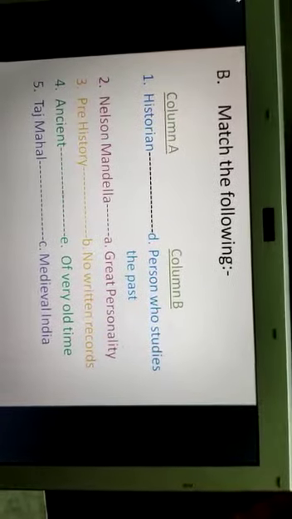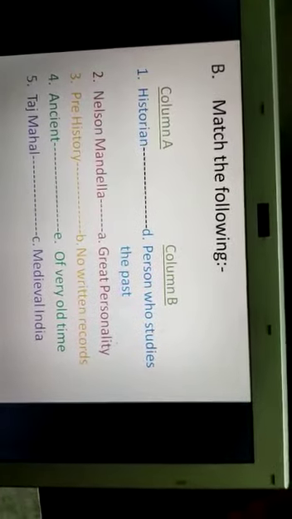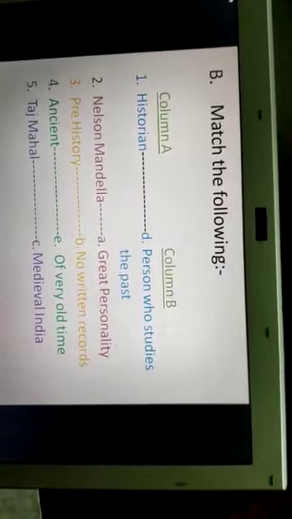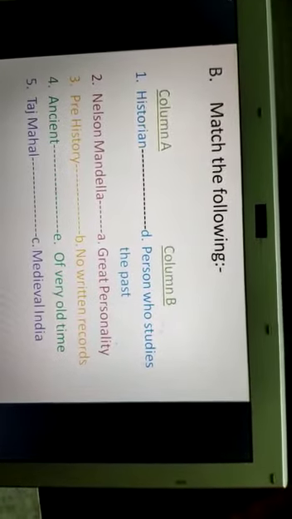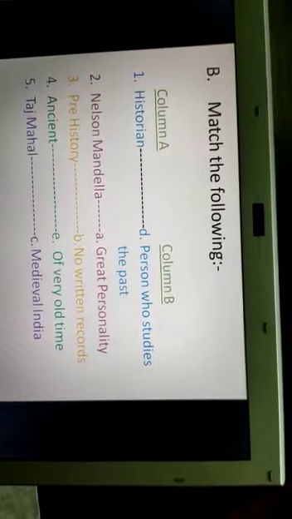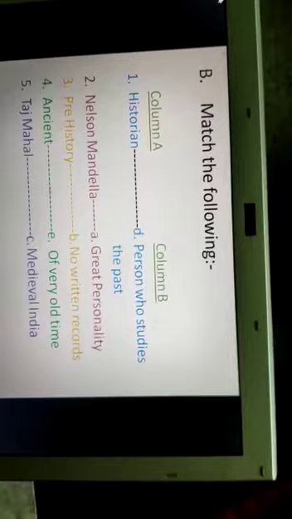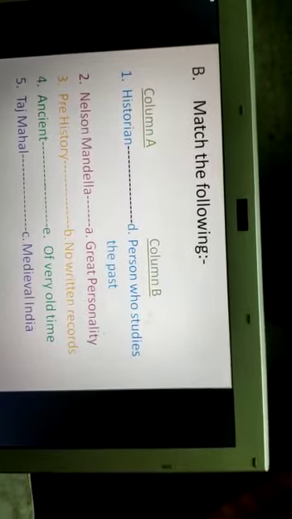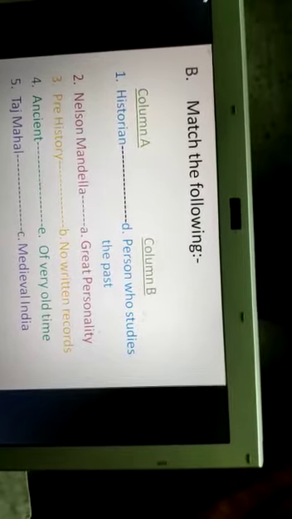Number D, person who studies the past. And number E, of very old time. Among these, the word historian will be matched with person who studies the past. So historian, D, person who studies the past of column B. Is it clear to you?